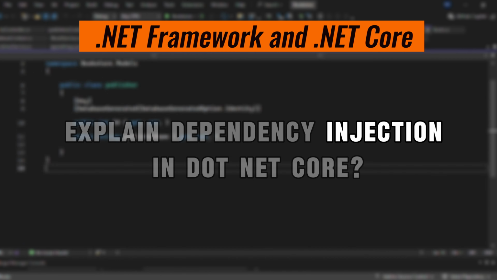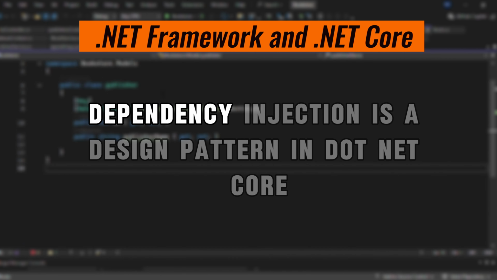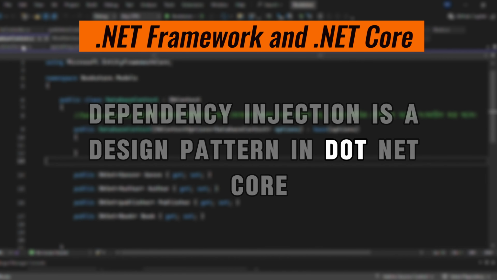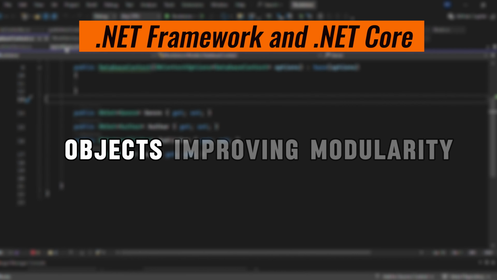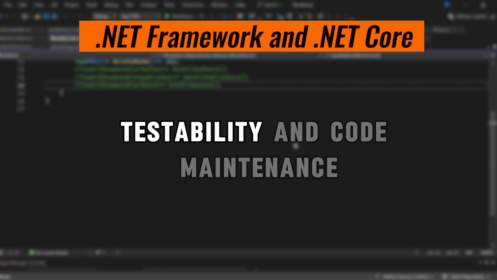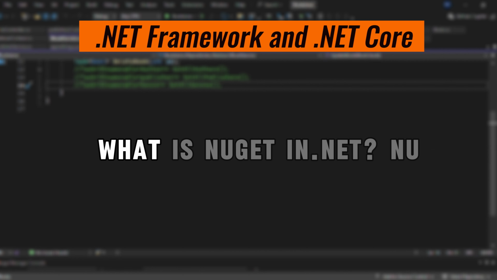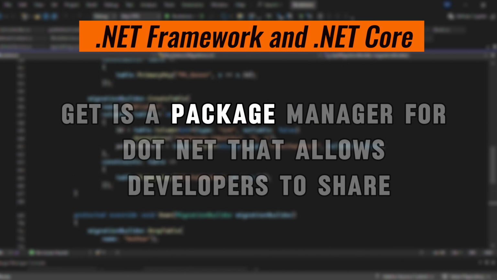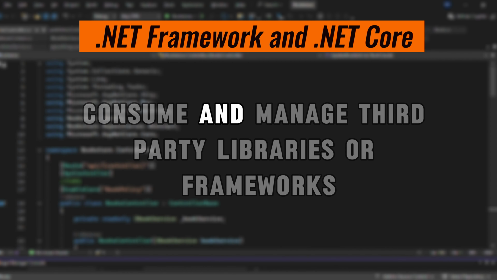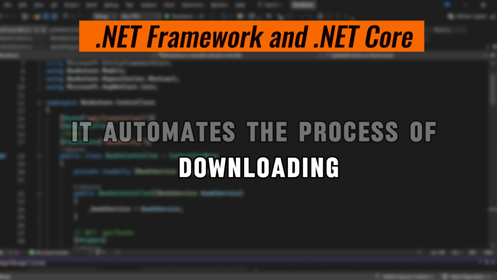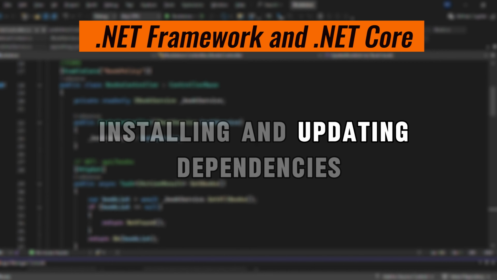Explain dependency injection in .NET Core. Dependency injection is a design pattern in .NET Core that allows for the automatic resolution of dependencies between objects, improving modularity, testability, and code maintenance. What is NuGet in .NET? NuGet is a package manager for .NET that allows developers to share, consume, and manage third-party libraries or frameworks. It automates the process of downloading, installing, and updating dependencies.